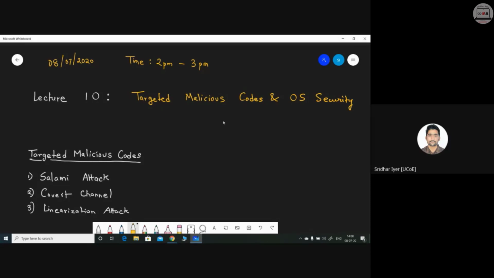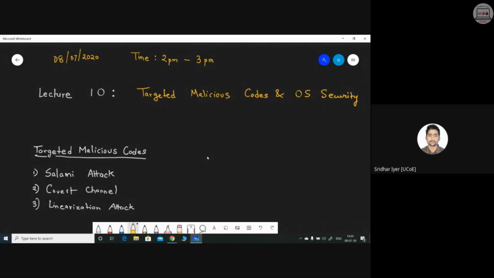In this case, the very first attack is salami attack. So what could be the target for this sort of attack? When I'm talking about a target, it doesn't mean that you need to have the personal information of all the victims. Whenever I'm saying that you know about the target, it's nothing but you are clear about whom you want to target, right? For example, a pre-planned attack. Very well answered by Sagar. A pre-planned or premeditated attack against a particular set of victims is what we call targeted malicious code. So the very first type of attack is salami attack.